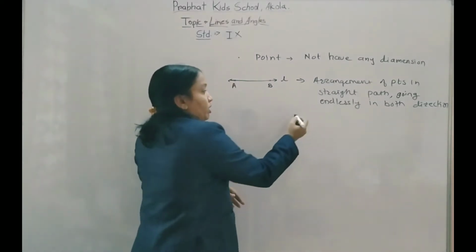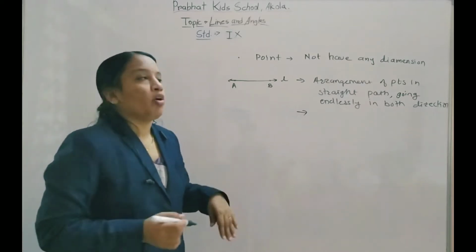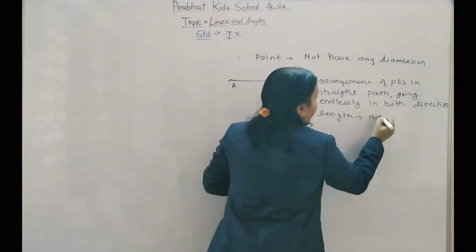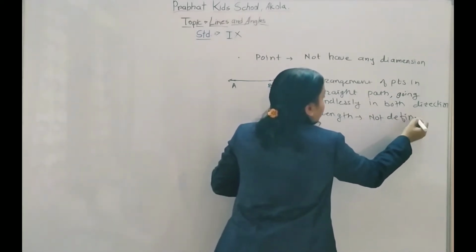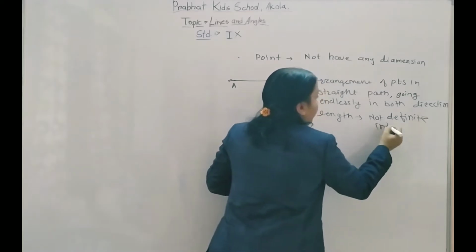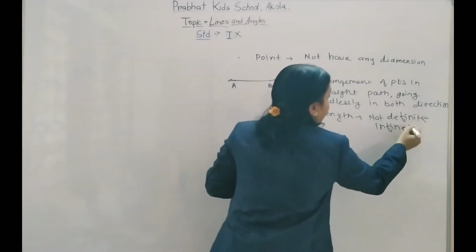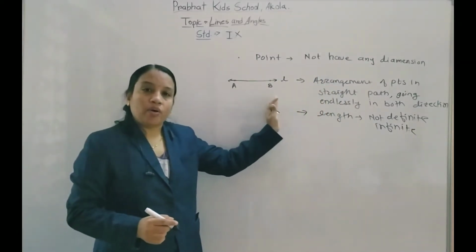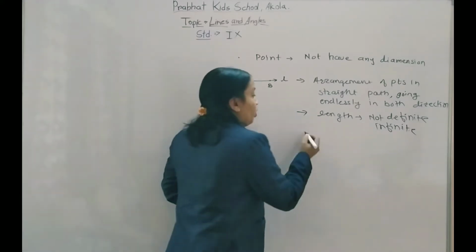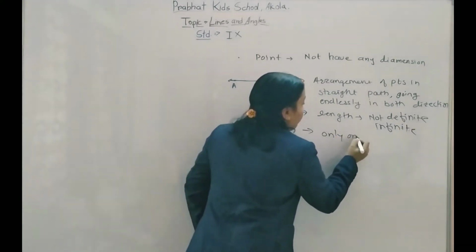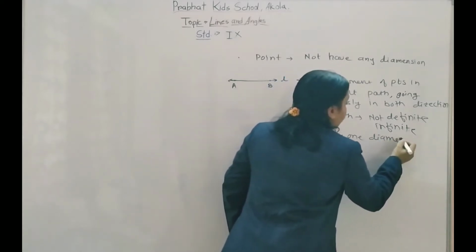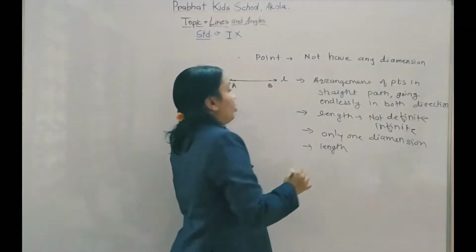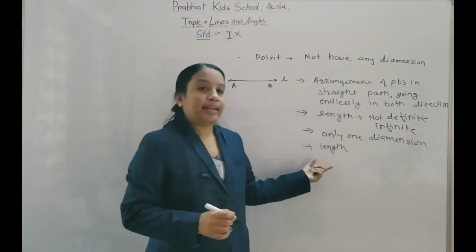So what is the length of a line? You cannot determine it. The length of a line is not defined, or infinite. You cannot measure infinite. How many dimensions does a line have? A line has only length, so only one dimension, that is length, because though you cannot measure it, a line has a length.